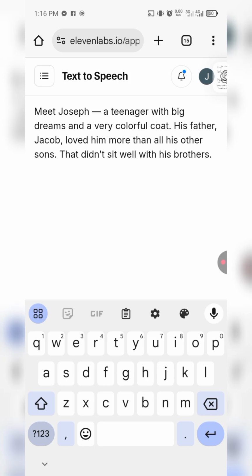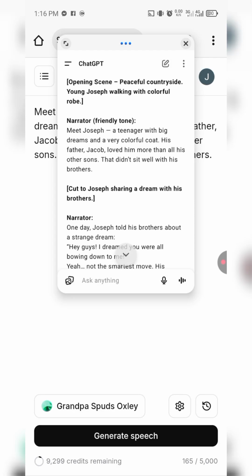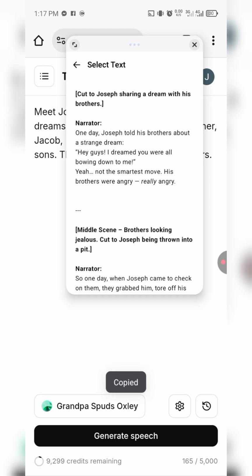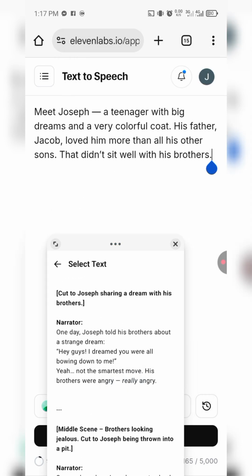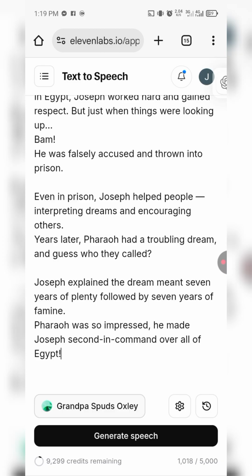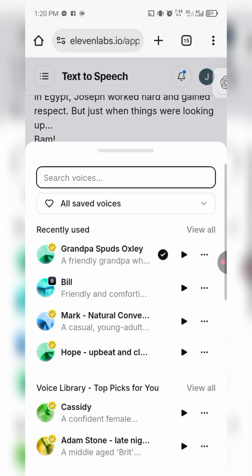Okay, so now I'll just go to the narrators, and then I'm just going to keep copying them and pasting them on that. I'll go to my Chat GPT, copy the narrator part, and paste it on these 11 Labs here, so that all of it I'm going to paste it here, so that I can now convert it from text to speech. So just watch what I'm doing. So now I'm going to go to this part, and then I'm going to look for somebody that'll be talking, that'll be narrating for us here.